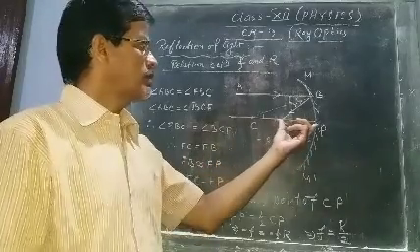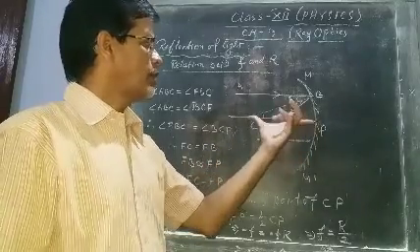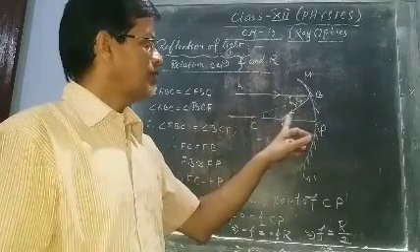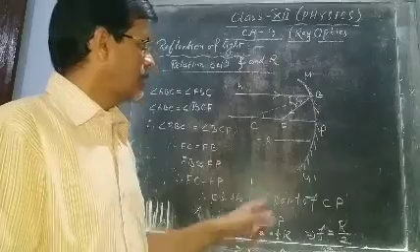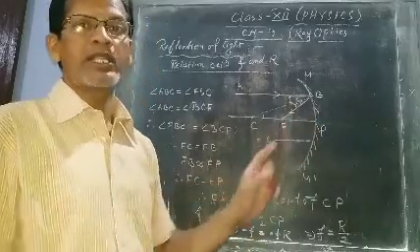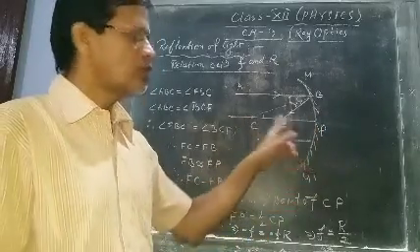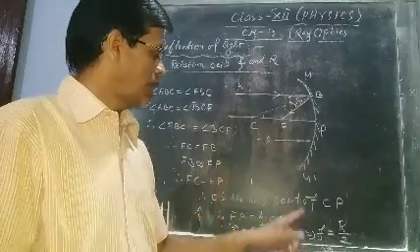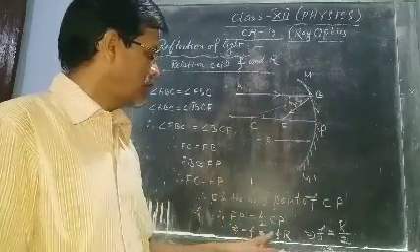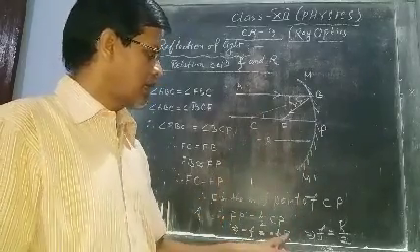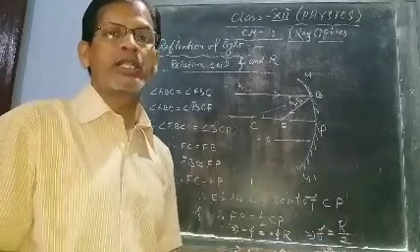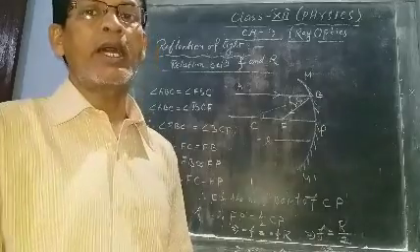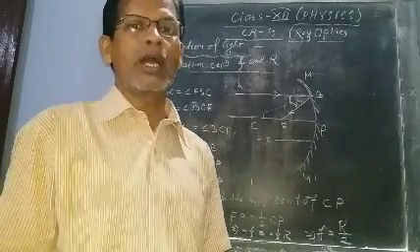F is the midpoint, what does it mean? This is half of this. But what is FP? FP means focal length, but this is on the left side, so minus f. And CP means radius of curvature, R. This is also on the left side, so minus R. So minus f equals minus R by 2. Minus cancels, so f equals R by 2. This is the relation between f and R: f equals R by 2.